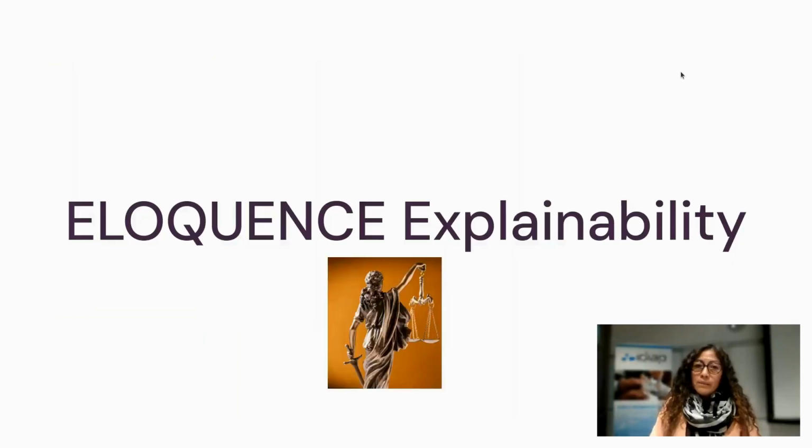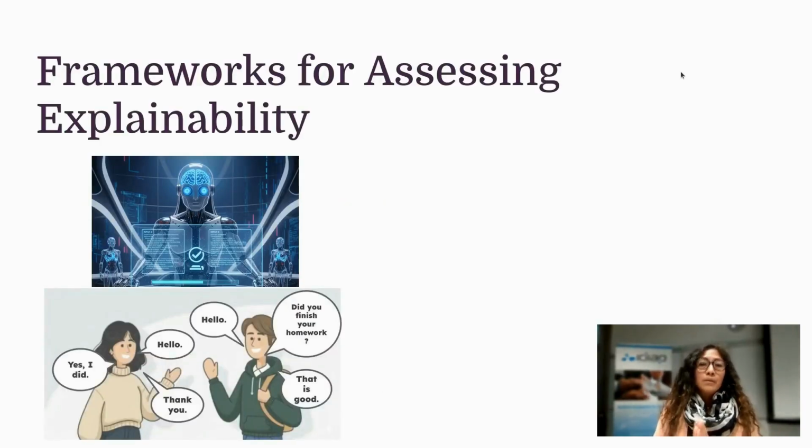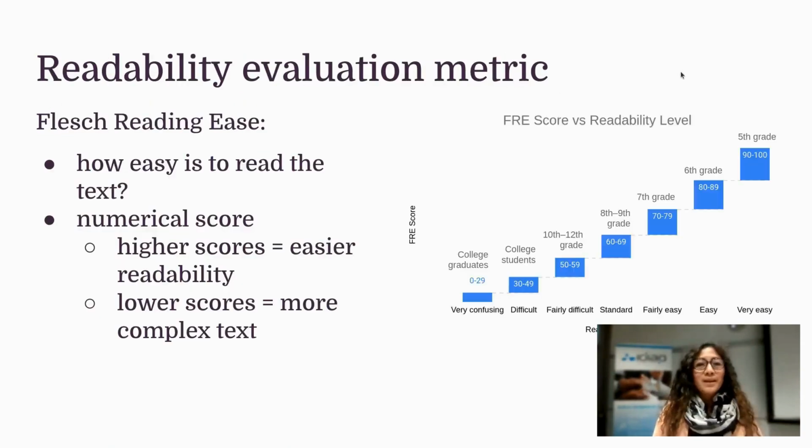Now, we know where the methods are. How then is ELOQUENCE using this information to provide explainability? Well, there are some frameworks, and the idea is that there is going to be an LLM that is going to serve as a judge. You present some dialogues, and it performs analysis. It provides some extra information in order for you to perform the last decision.